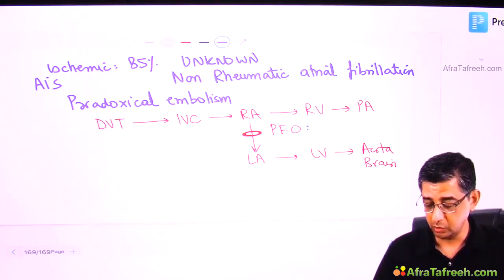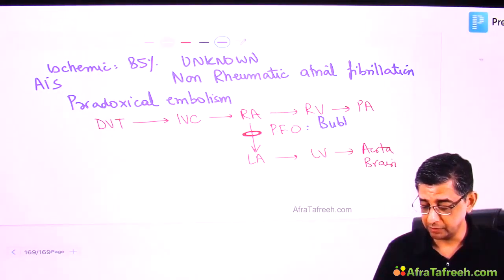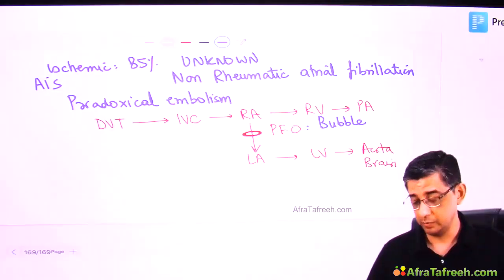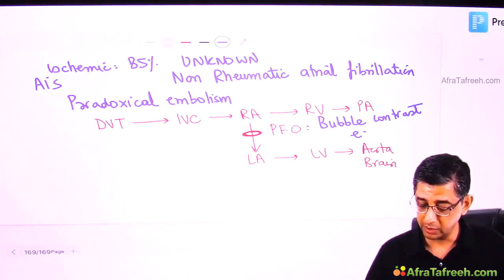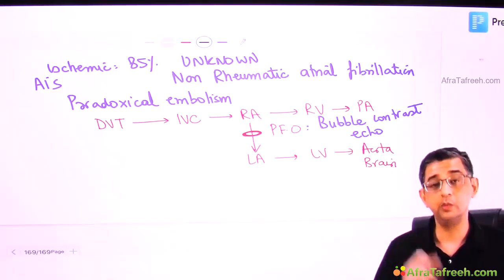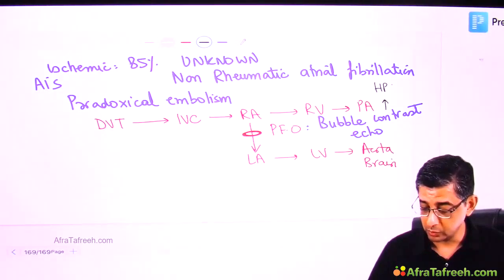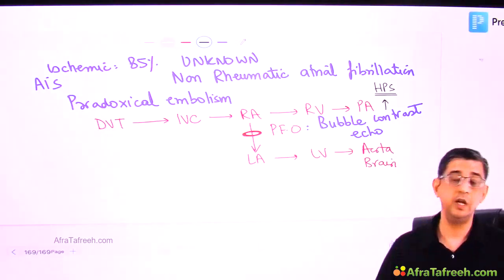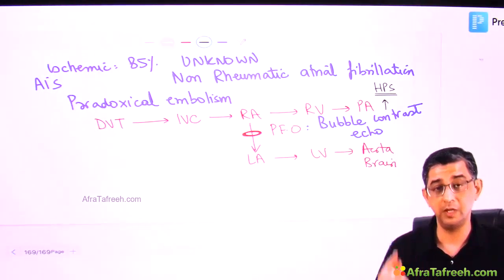Why? Because he will ask you, how would you identify it? Obviously, we can do a standard echocardiography, but it might even miss it because it is relatively small. So we will do a special test called bubble contrast echocardiography. Bubble contrast echocardiography has also been discussed by me in the topic hepatopulmonary syndrome. So when you switch to the liver section, you will see me talking about bubble contrast echocardiography for this rare presentation in decompensated cirrhosis, hepatopulmonary syndrome.